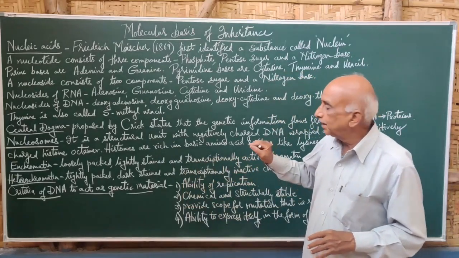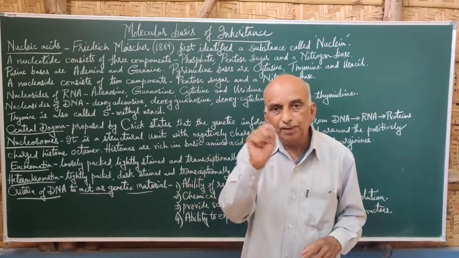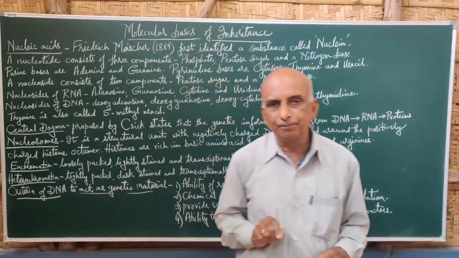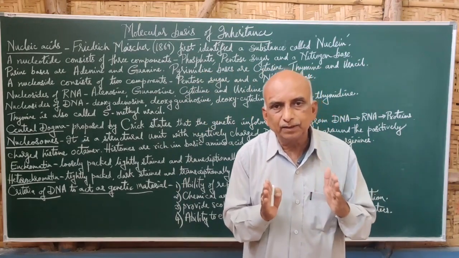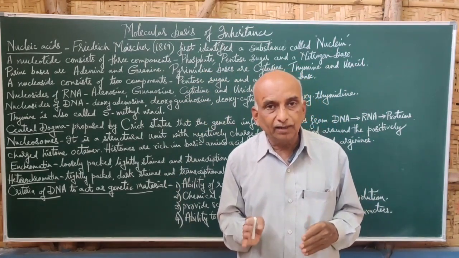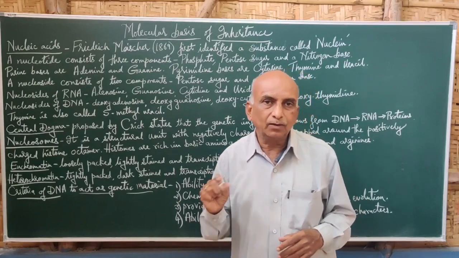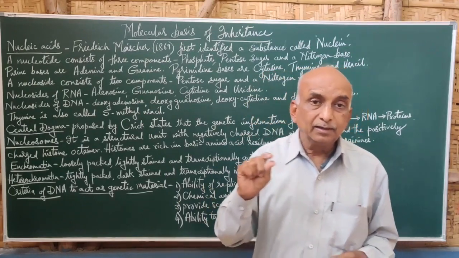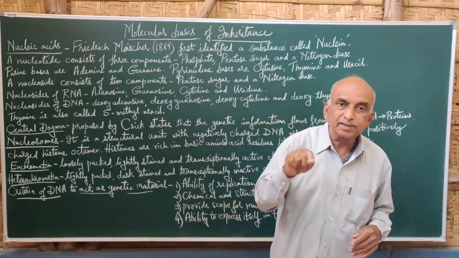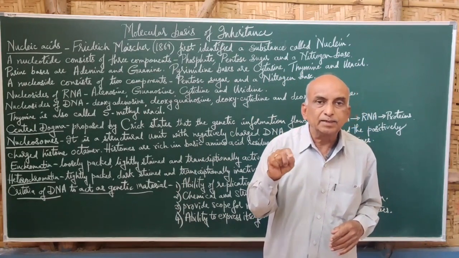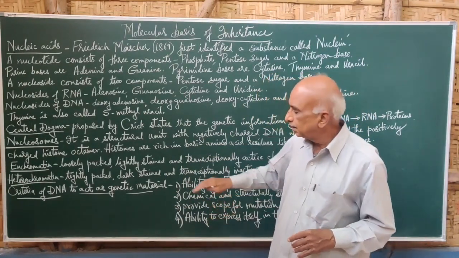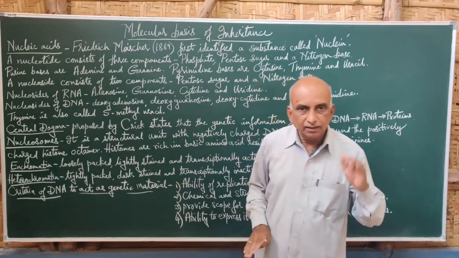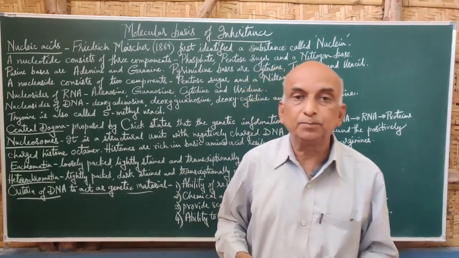Euchromatin is the region where the chromatin is loosely coiled, or the packaging of the chromatin is very loose, and hence when specific stains are added, it stains very light. So it is a light-stained region, and it is very active in the transcription process.